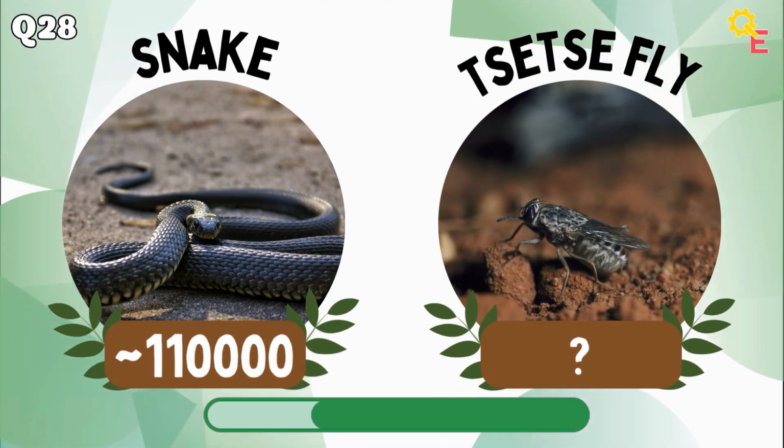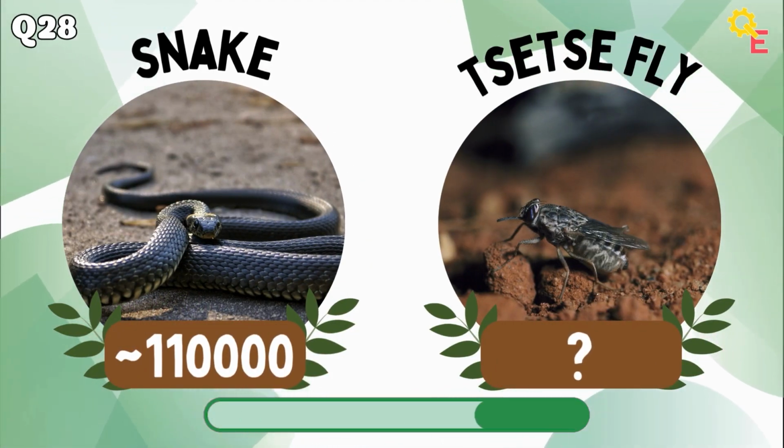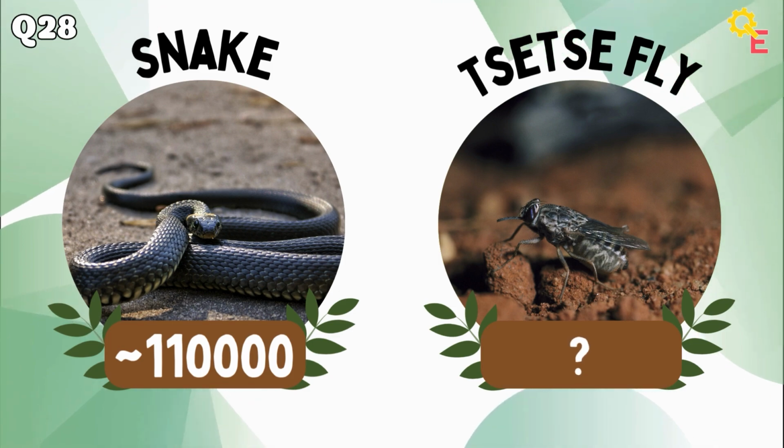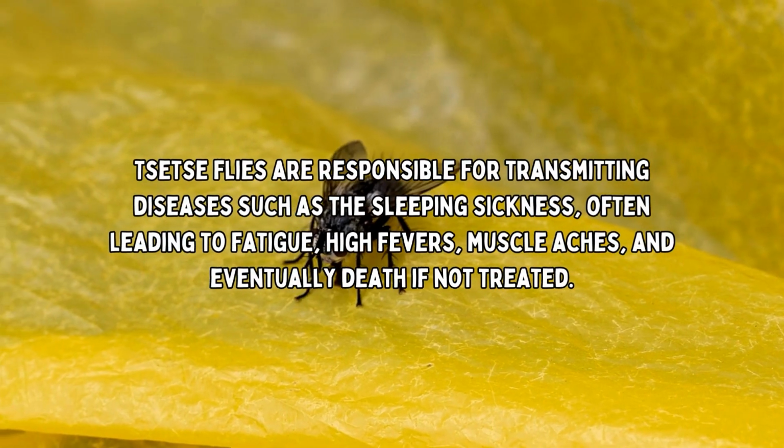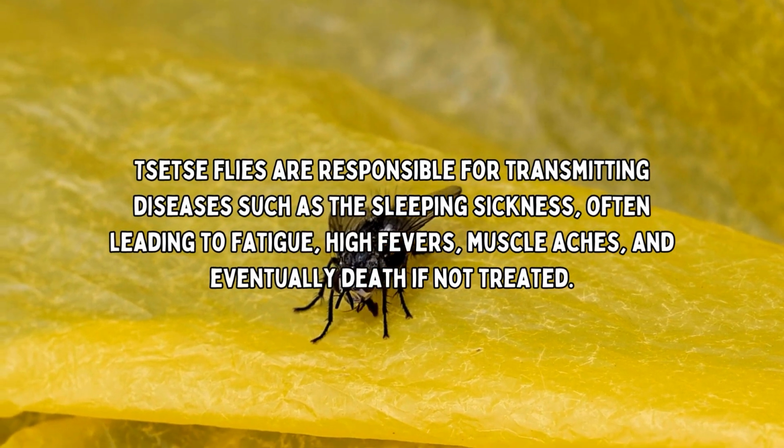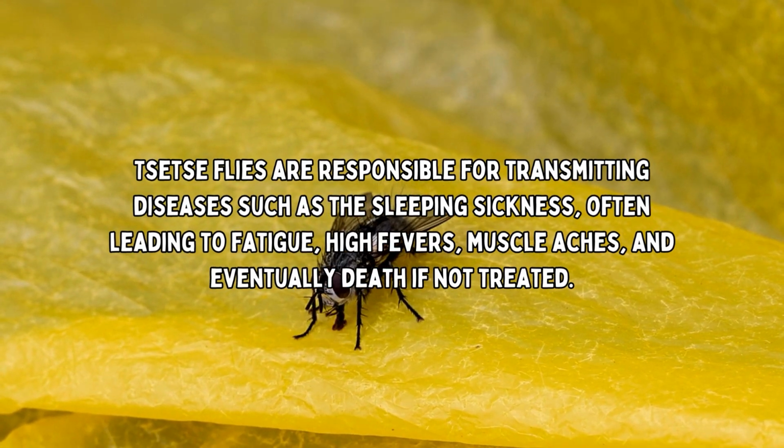Up next we have the snake versus tsetse fly. The answer is lower. Tsetse flies are responsible for transmitting diseases such as sleeping sickness, often leading to fatigue, high fevers, muscle aches, and eventually death if not treated.